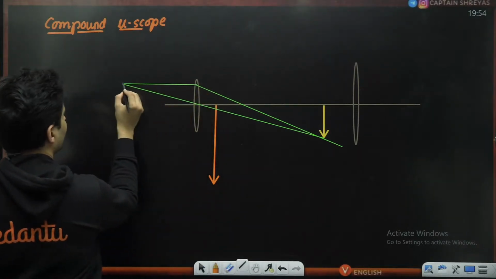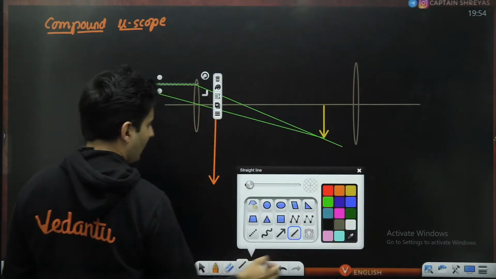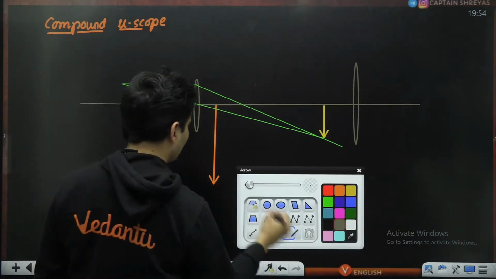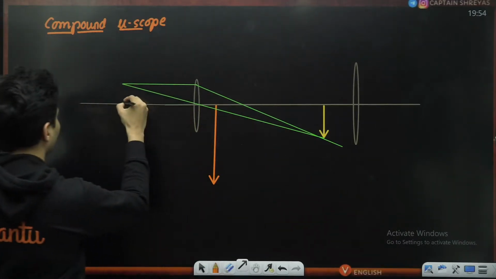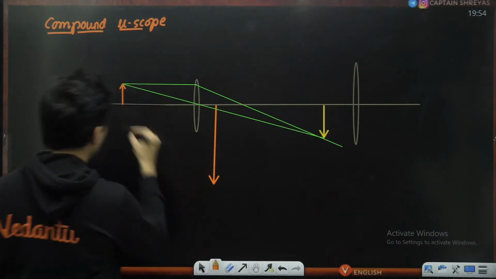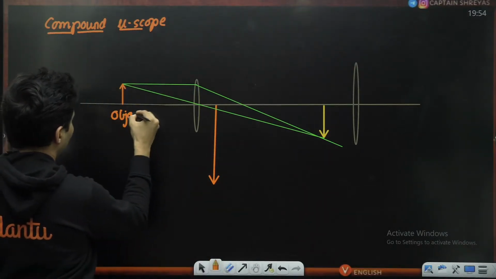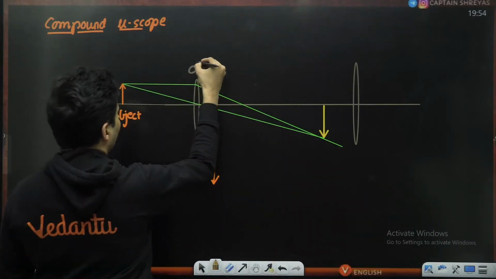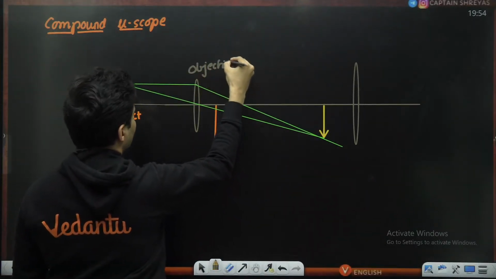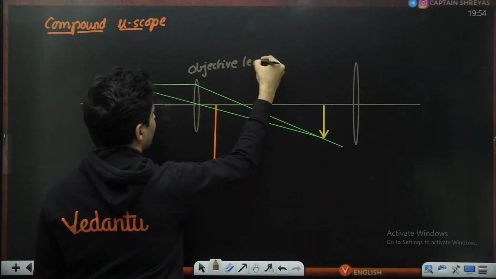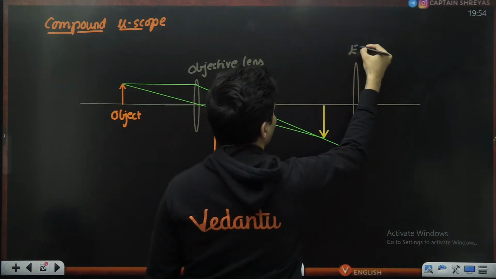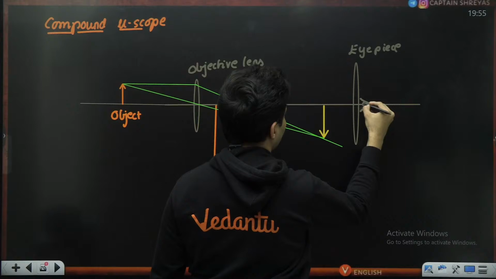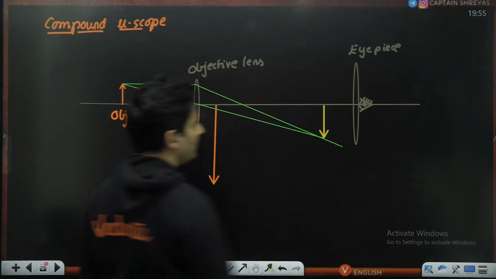I'm back tracing it from where it is coming. So our object is here. So this is our object. This is our objective lens. This is your eyepiece. That means your human eye will be somewhere over here, like this.